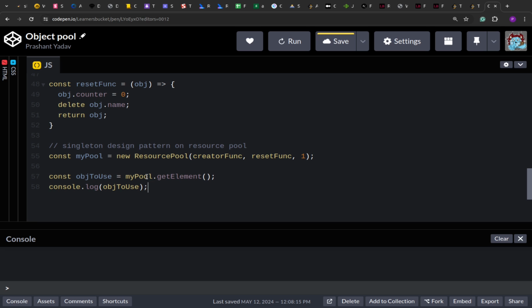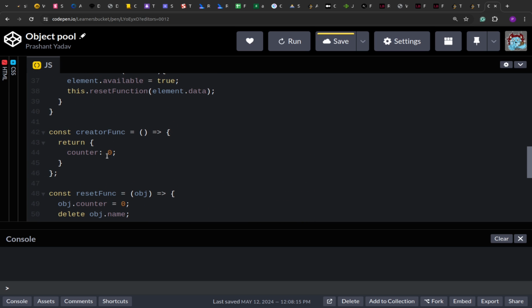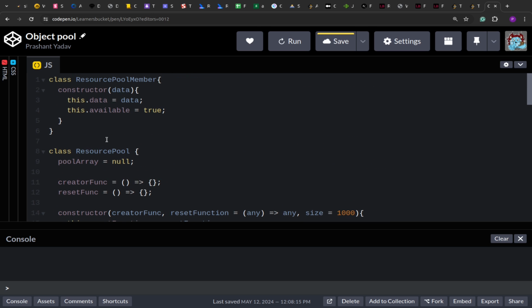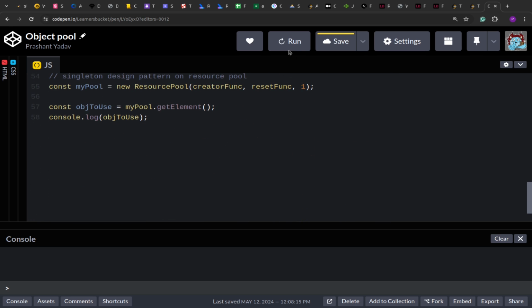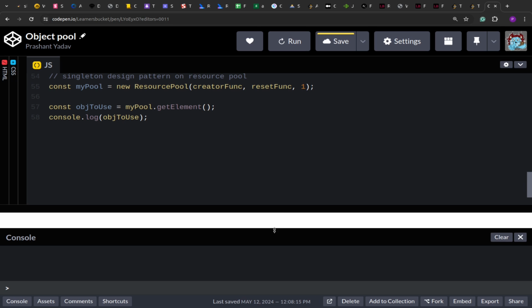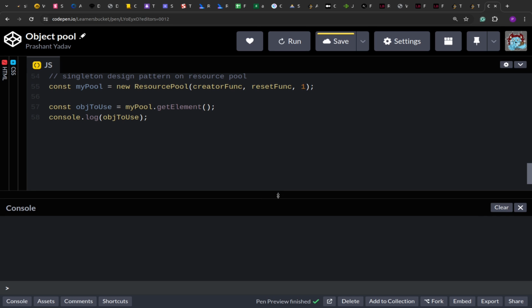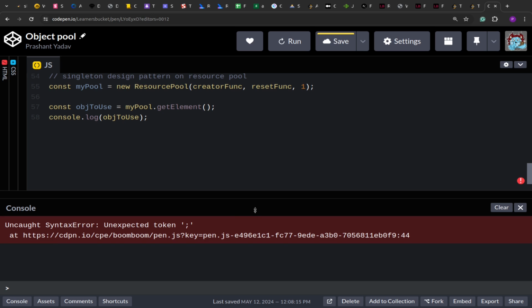So now you'll see that when I'm requesting an object from the resource pool, this should return me counter equals 0, and this counter value is wrapped in the resource pool member because the data is being stored in the property data, and then we should have available true. So let's run this and see if we are getting the desired output.